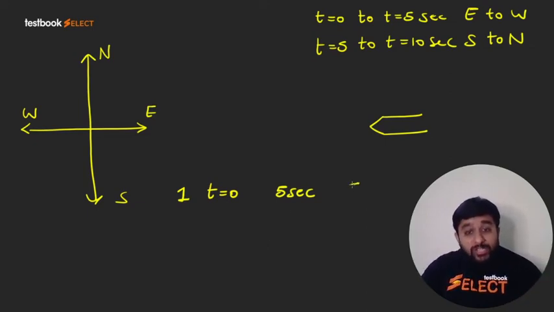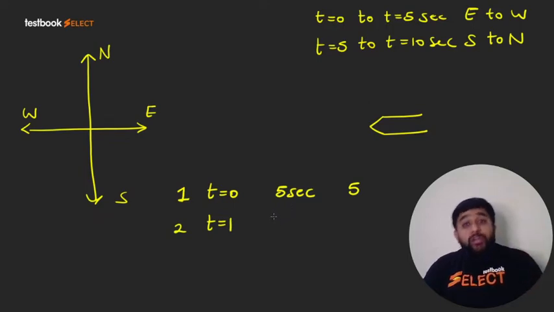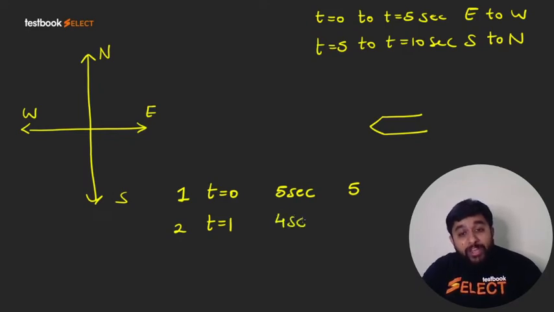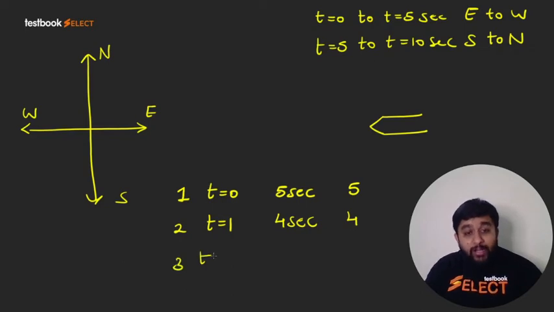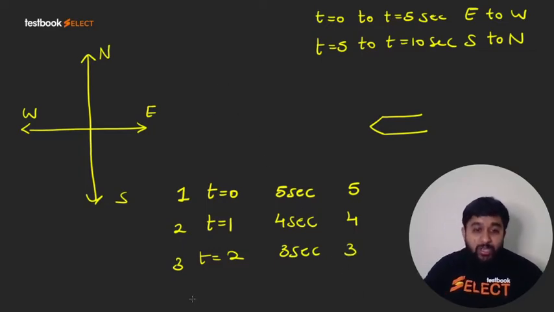So how much distance will it cover? 5 units. Then the second particle comes out after 1 second, but from t equal to 1 second to t equal to 5 second, when we click the photo, it will have only 4 seconds to travel, so it will cover 4 units. Similarly, the third particle will have 3 seconds to travel and will cover 3 units.